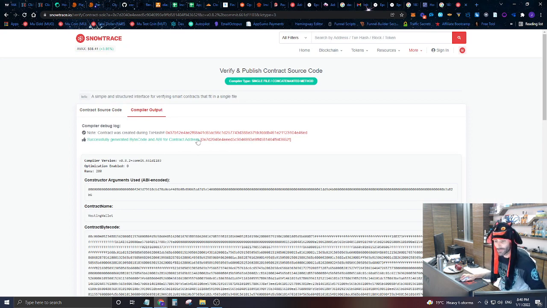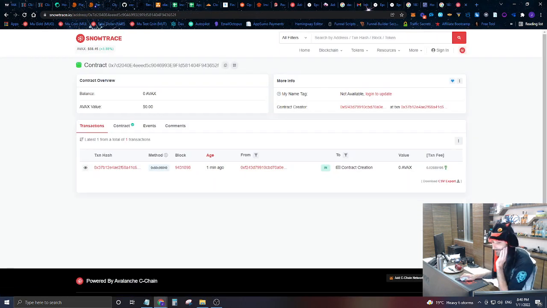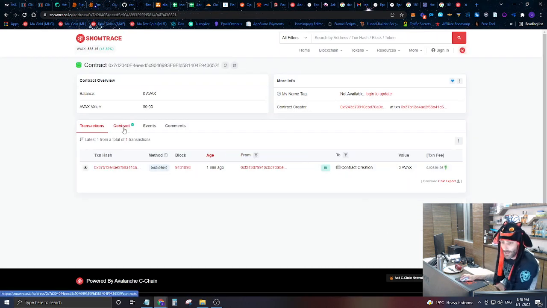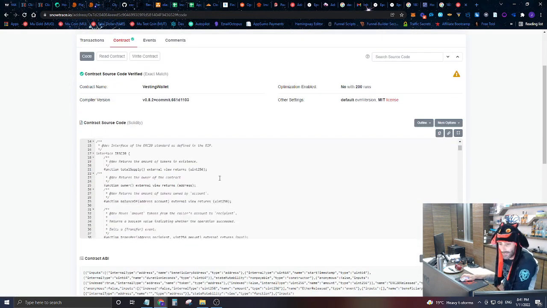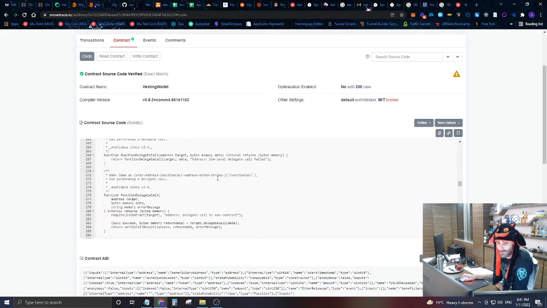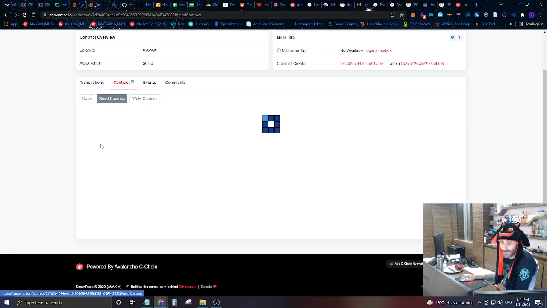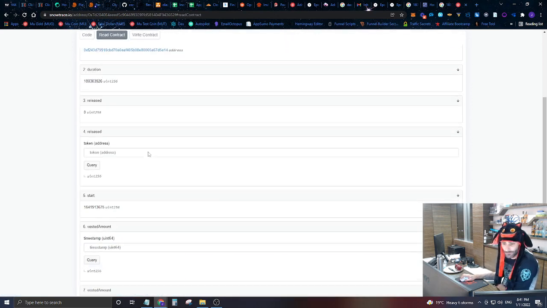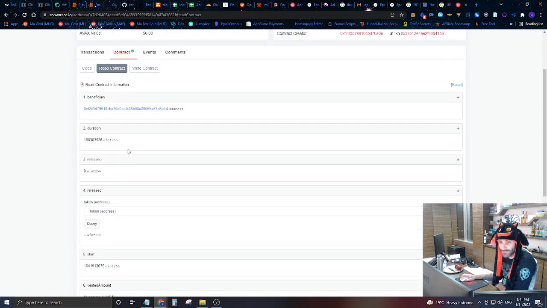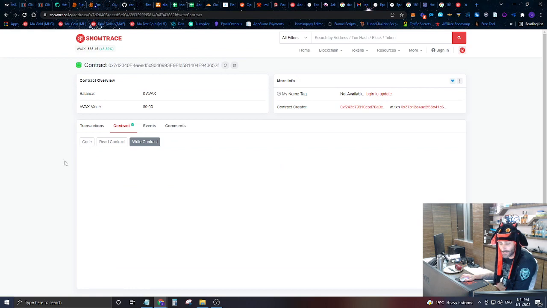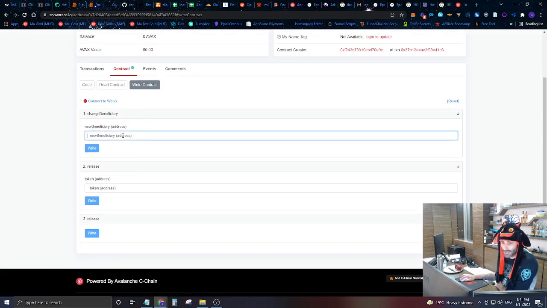So you can see that this was actually successfully verified. So let's now go back to that vesting contract. And now if we go back to that vesting contract, you can see that this vesting contract has verifiable code now. Anybody can go in and actually look at the code and see what this contract is doing. You can see the different functions that actually exist here. You can look and see, hey, how much amount is going to be vested at any time, and you can go in and essentially write. So you can change the beneficiary.